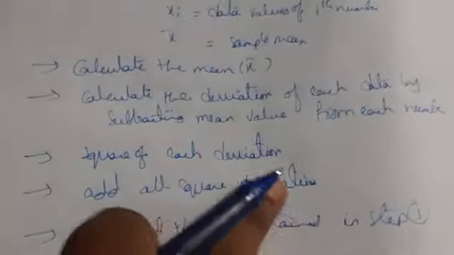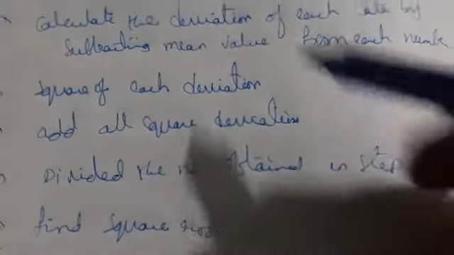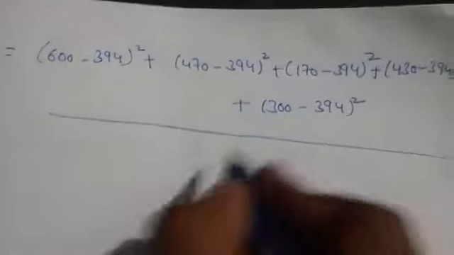Next one, what we have to do? Add up all the squared deviations. Already we have added all these squared deviations. So next, divide by the number. This squared value should be divided by the number of values. So what is the count from step 1? We have to divide it by the total 5, which is obtained in step 5. Then you are going to get the values like this.